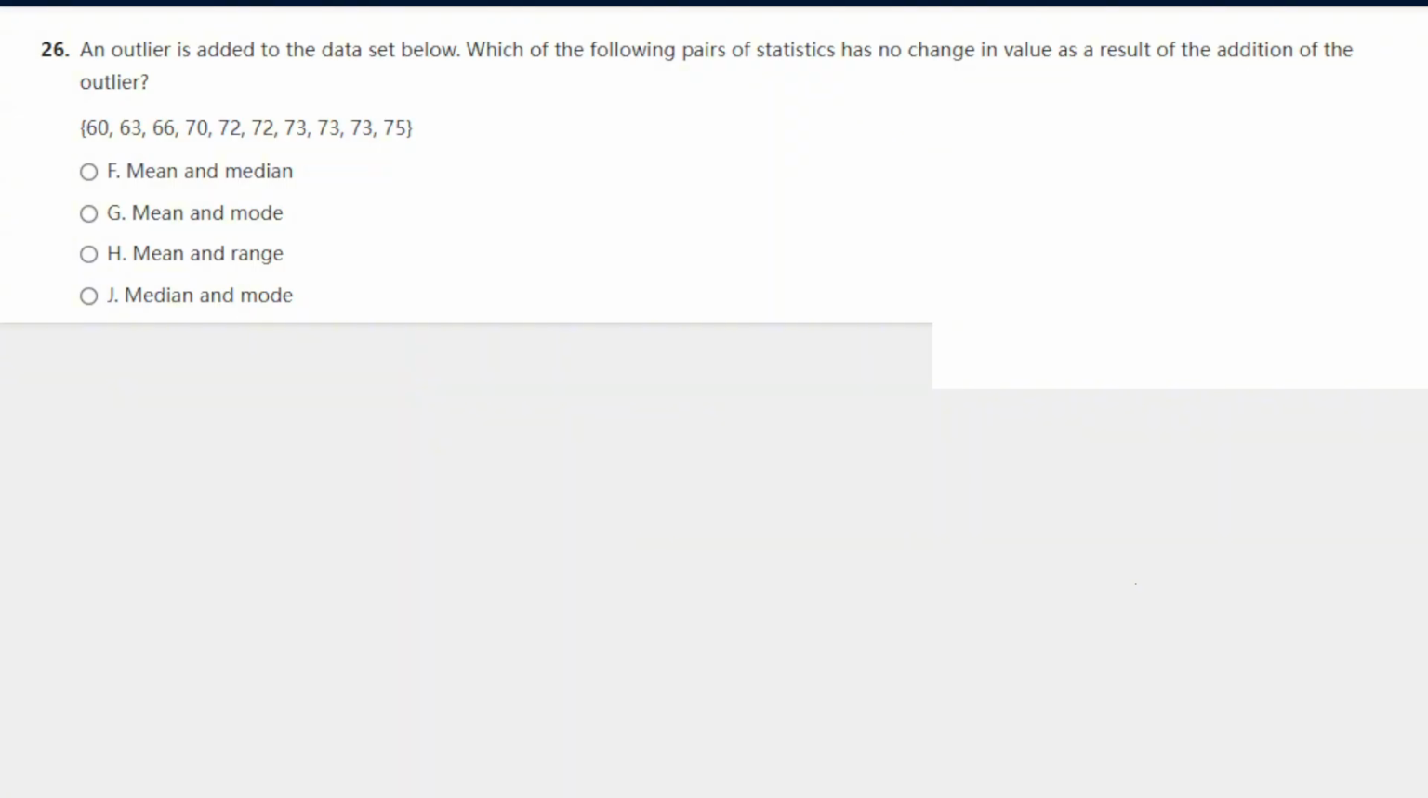Let's say the outlier was 100. It would be 100 minus 60, not 75 minus 60. So the mode is definitely going to change. So the answer is J. Oh, not the mode. The range is definitely going to change. So the answer is J here.